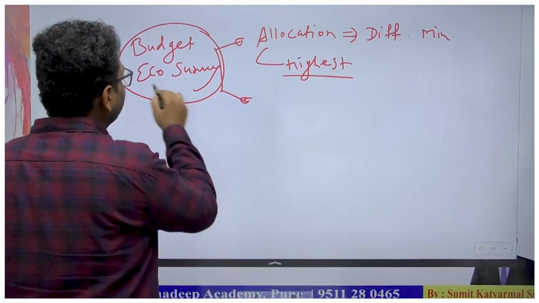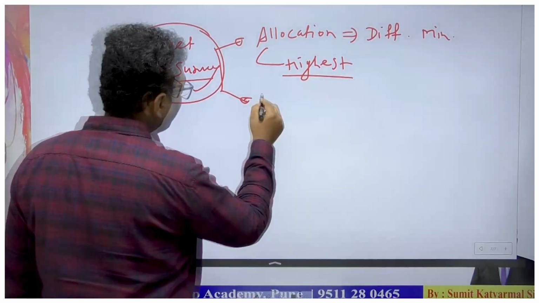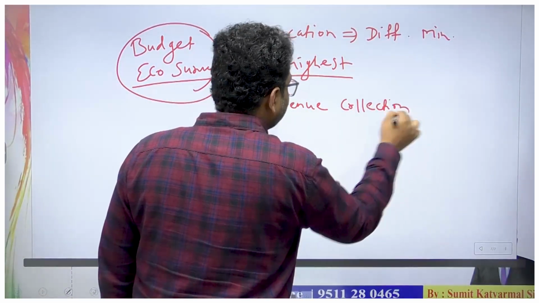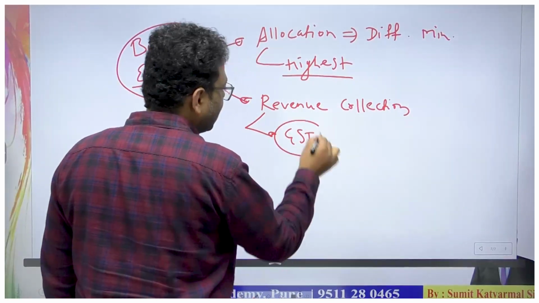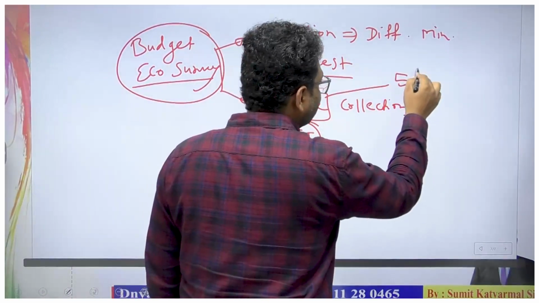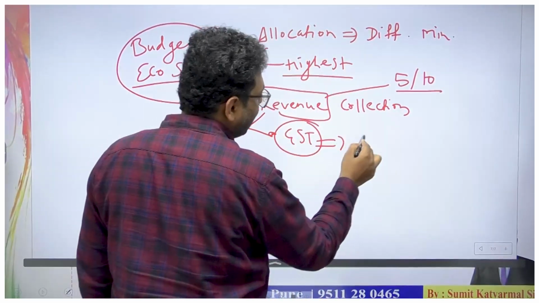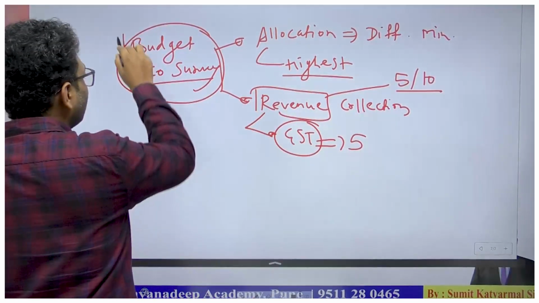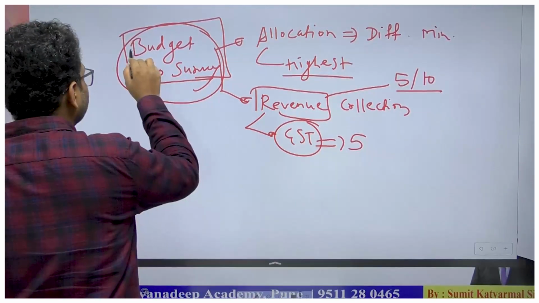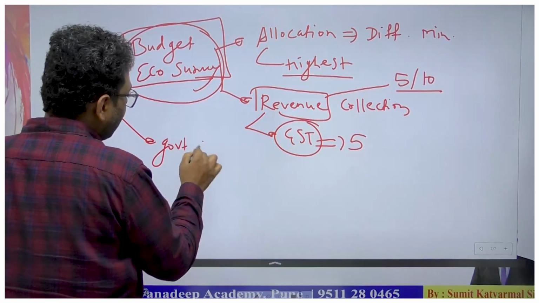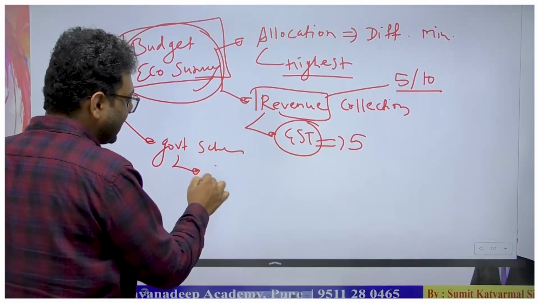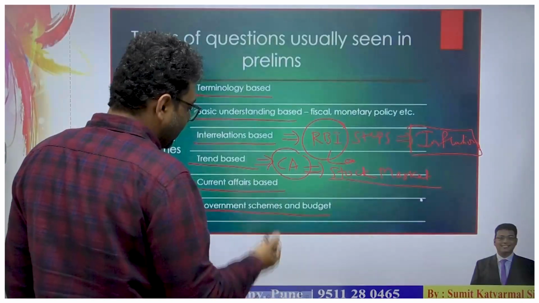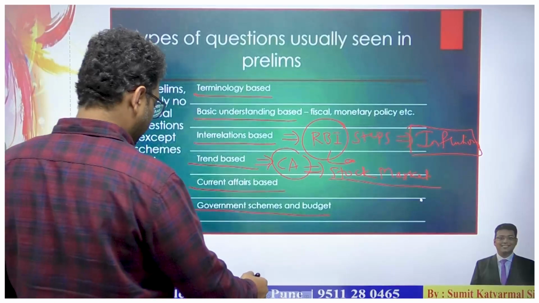Then the next thing in the budget and the economic survey is the revenue collections: the trend of revenue collections, the trend of GST collections in the last 5 years or in the last decade. UPSC has asked this question, and the answer is completely from the budget or the economic survey. And some government schemes mentioned in the budget are completely from the current affairs point of view. So these are the trends of the questions within the economy.